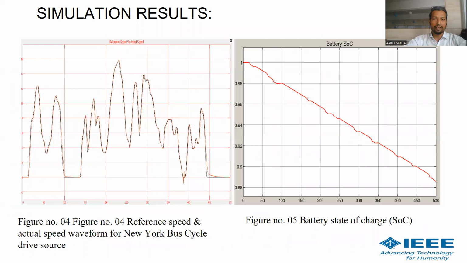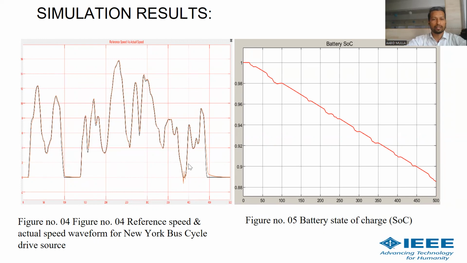Okay, and after that we also considered another cycle, the New York bus cycle. This is the nature of that cycle, and our designed controller accurately tracks that uncertain and non-linear speed profile. There is no difference between actual and reference speed, and both are overlapping with each other.